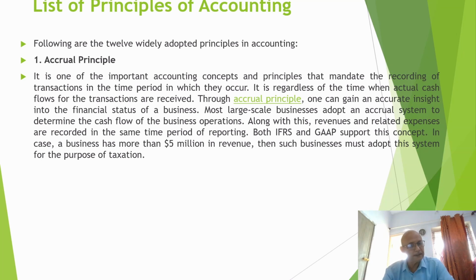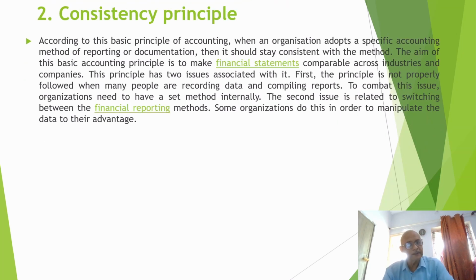In case a business has more than $5 million in revenue, then such a business must adopt this system for the purpose of taxation. Consistency principle. According to this basic principle of accounting, when an organization adopts a specific accounting method of reporting or documentation, then it should stay consistent with the method. The aim of this basic accounting principle is to make financial statements comparable across industries and companies.